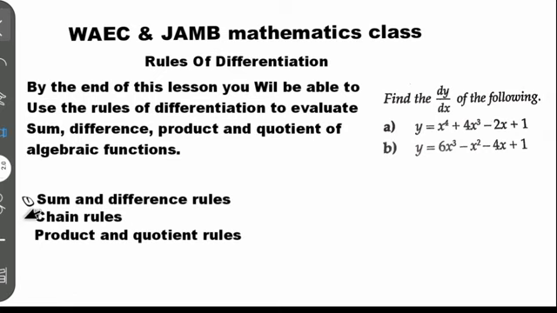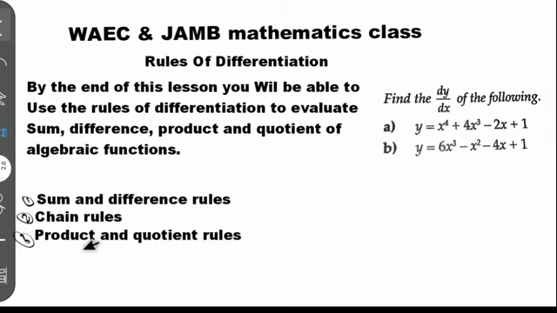The second one is the chain rule, okay? And the last one is the product and quotient rules. Some people classify the quotient rule as a different rule, so they make it five rules in total. But in this way they classify it into three: product and quotient rules together.